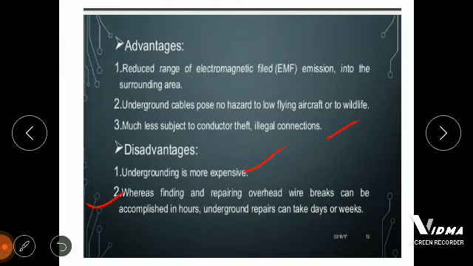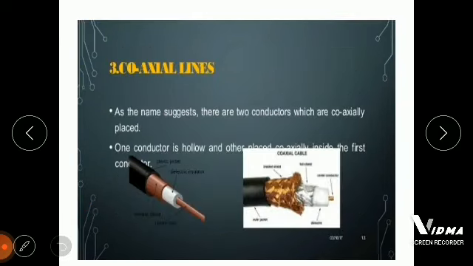Another type of transmission line is the coaxial line. As the name suggests, there are 2 conductors which are coaxially placed. One conductor is hollow and another is placed coaxially inside the first conductor. So you can see over here, here is the plastic jacket. This is the outer surface of your wire. Then there is a metallic conductor. Then there is a dielectric insulator, and finally here is the center core. So this is the main conductor actually. So it includes basically 4 layers, 1, 2, 3, 4 layers over there. And this is the internal structure of a coaxial cable.